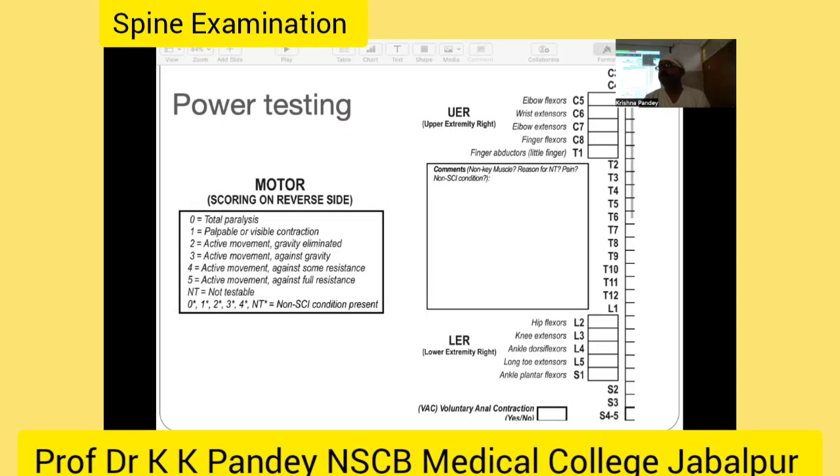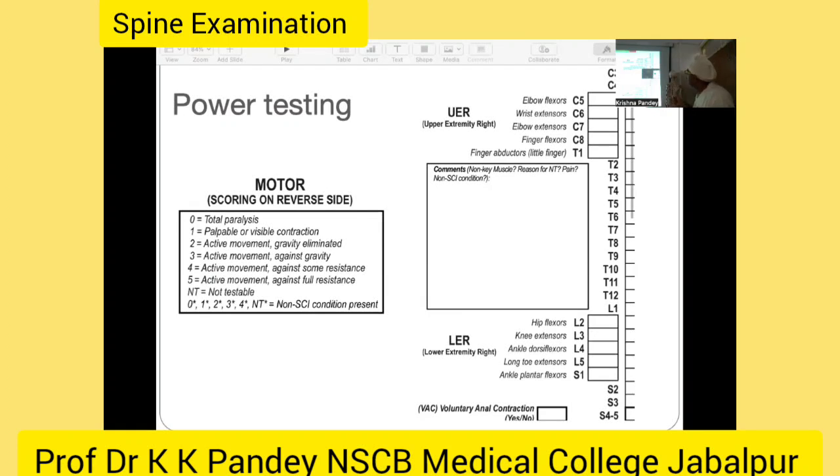What is your aim of spine examination? Your aim is not to examine the whole body of the patient. Your aim is to ascertain what motor level is affected. So in the ASIA scale, there are key muscles. If you want to identify a problem of C5, you test the elbow flexor, the biceps muscle. For the C6 level, you test the brachioradialis muscle, the wrist extensor. For testing C7, you test the triceps muscle, the elbow extensor. And these are C8, finger flexor, and finger abduction T1.